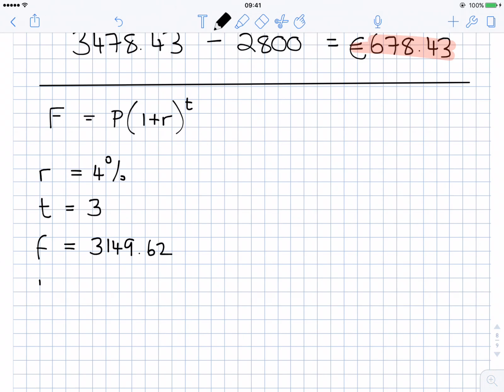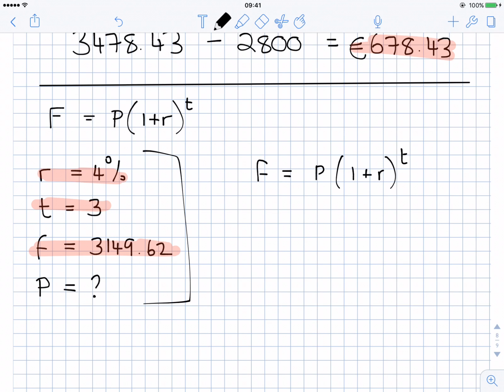So P is the thing I don't know in this question. I don't know how much I need to put into the bank in the first place. I do know how much I want to have at the end. I do know how long it needs to be there, and I do know the interest rate. So let's just fill in what we know into the formula. Remember the formula, F equals P by 1 plus R to the power of T. So in this case, F is €3,149.62.